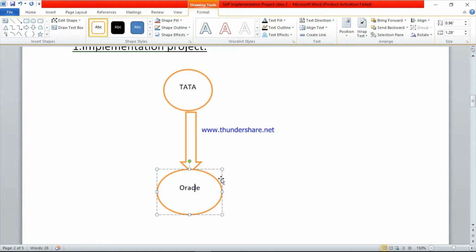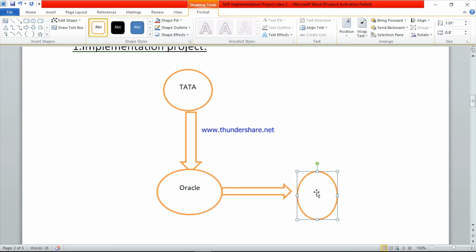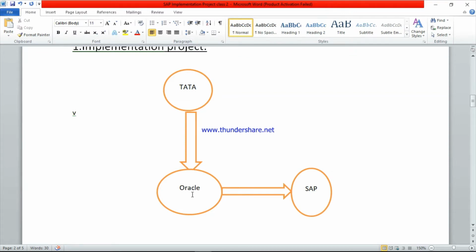From 2021 onwards they are planning to start SAP. From 2021 onwards they will implement the SAP in their company. See here, till 2020, Tata Group using Oracle for their reporting purpose. From 2021 onwards, they are planning to implement the SAP in their organization structure. So directly they cannot implement the SAP in their system.